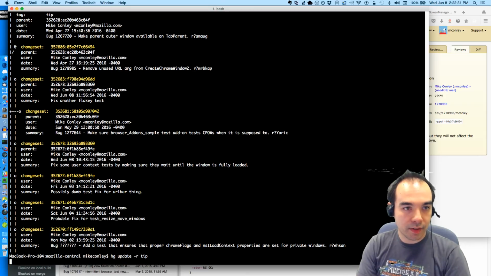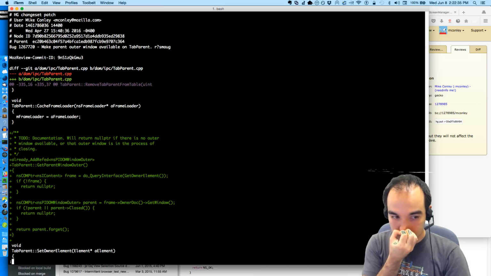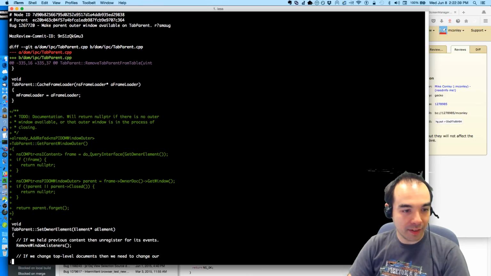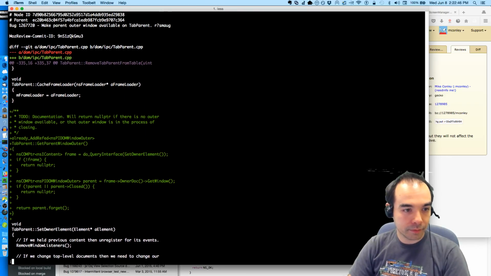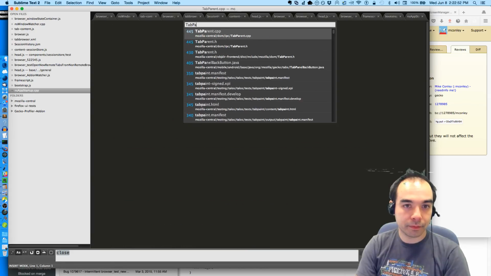So let's take a look at this. What's this patch? It's missing documentation. Ha. So I'll need to add that documentation now. Get parent window outer. So let's update that documentation now.